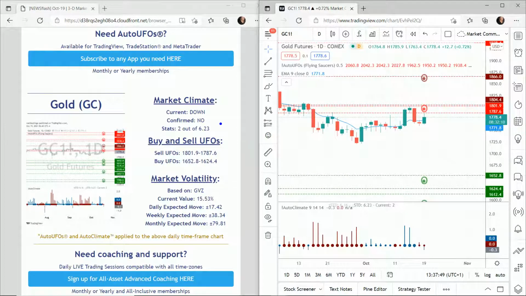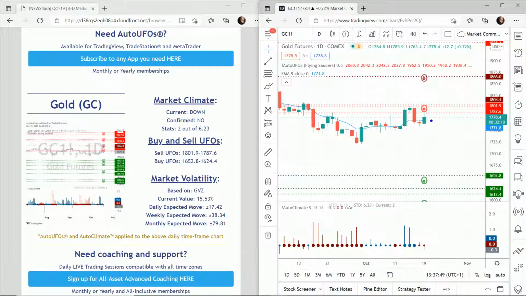So with gold, we have an unconfirmed climate. That's a thin dot. It doesn't matter what color it is. The fact that it's thin is telling us that we have not enough probabilities either way. Now, if we don't have enough probabilities either way, then we don't want to do anything. No point buying or selling a market that doesn't have probability up or down.